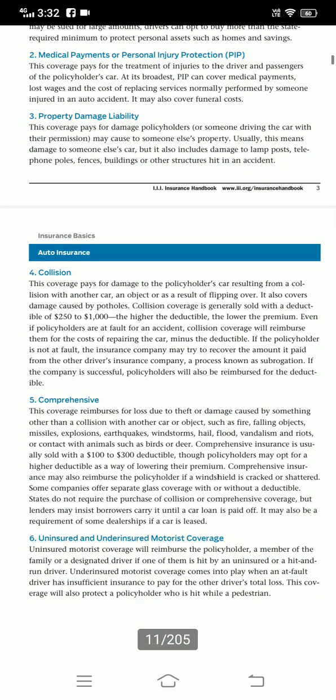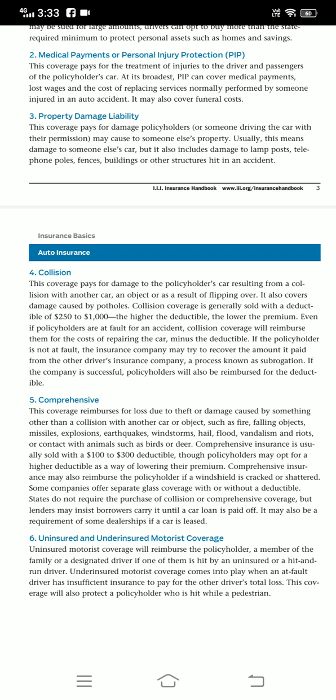Auto insurance collision. This coverage pays for damage to the policyholder's car resulting from a collision with another car or object, or as a result of flipping over. It also covers damage caused by potholes. Collision coverage is generally sold with a deductible of $50 to $1,000, and the higher the deductible, the lower the premium.